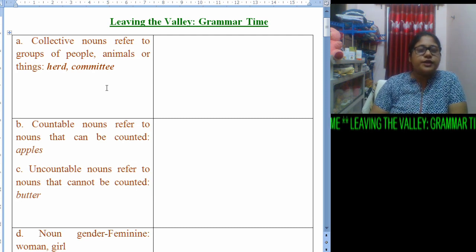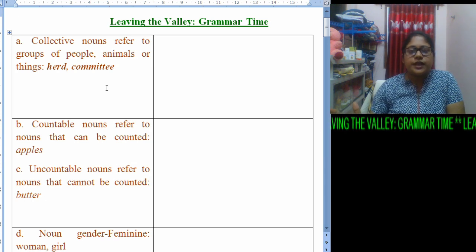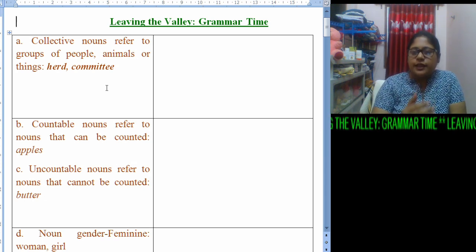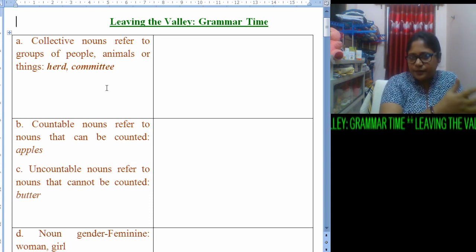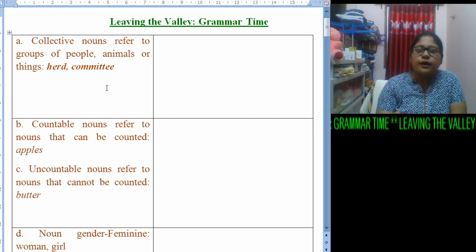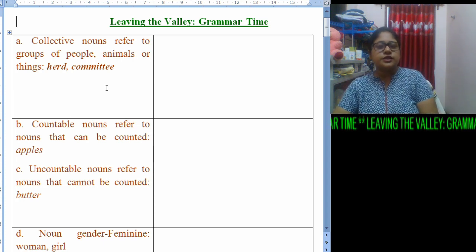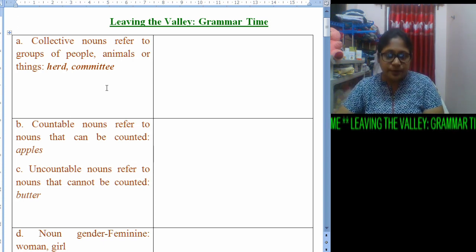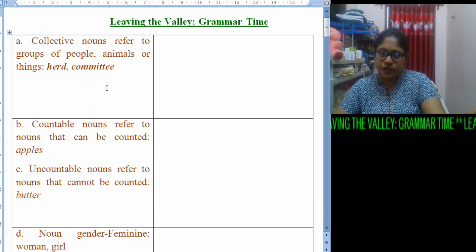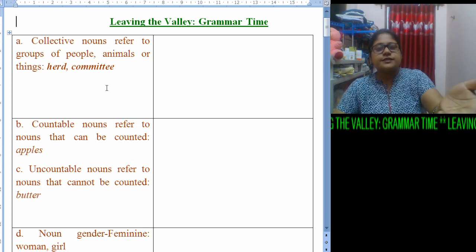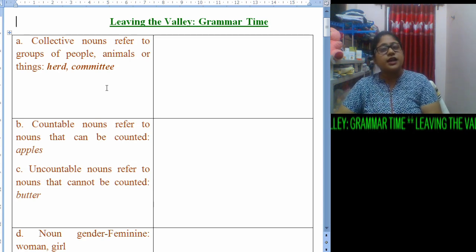So let us focus on B, that is countable nouns. A countable noun is a noun which we can count, like apple, ant, animal, humans, a person, persons. Whatever we can count comes under countable noun. And uncountable is just the opposite: we cannot count them, we need to measure them. For example, it's given butter, we can say hair, sugar, salt. These things we can measure but we cannot count.